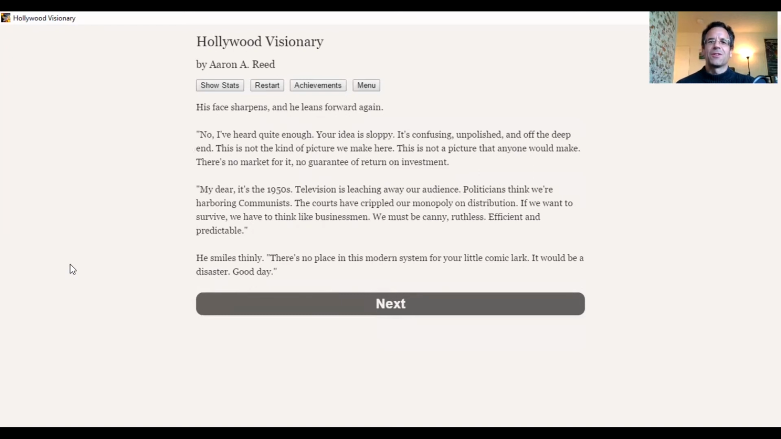His face sharpens. No, I've heard quite enough. Your idea is sloppy. It's confusing, unpolished, and off the deep end. This is not the kind of picture we make here. This is not a picture that anyone would make. There's no market for it. No guarantee of return on investment. My dear, it's the 1950s. Okay, finally, we figure out when we are here.